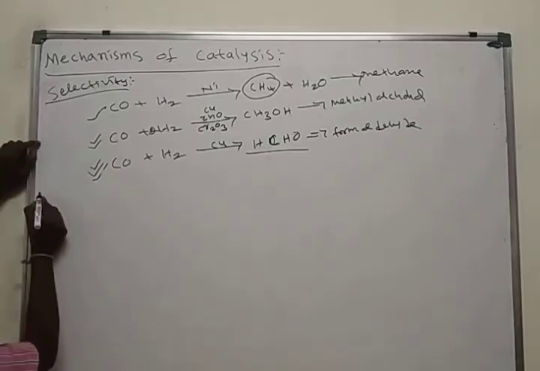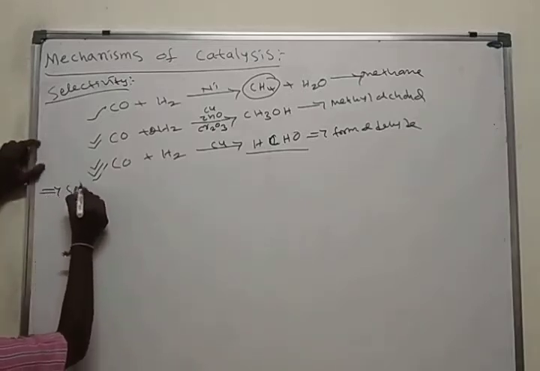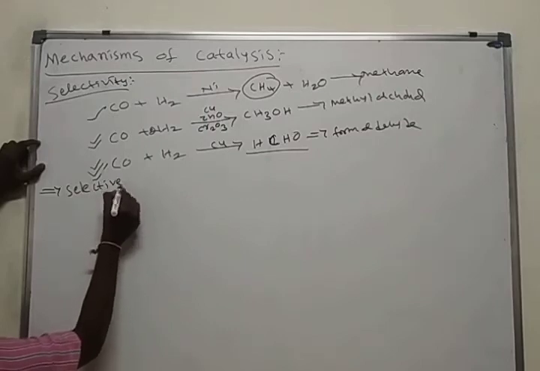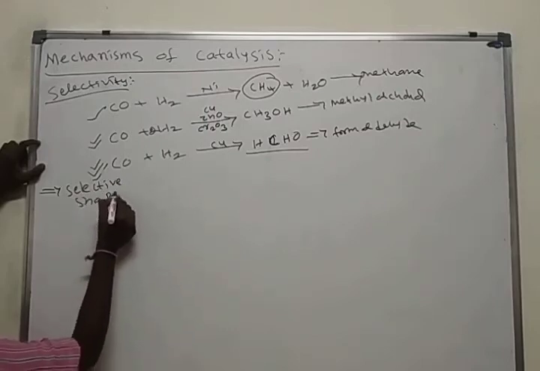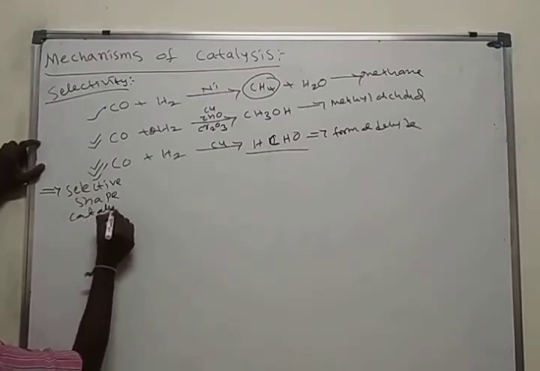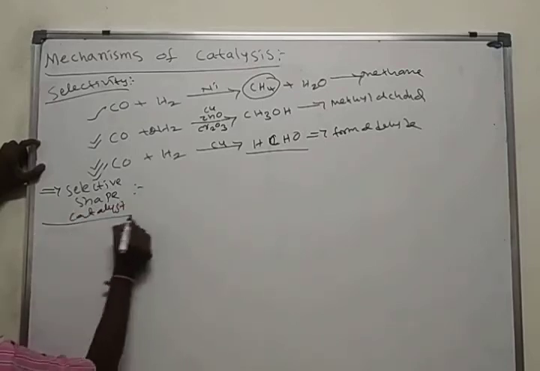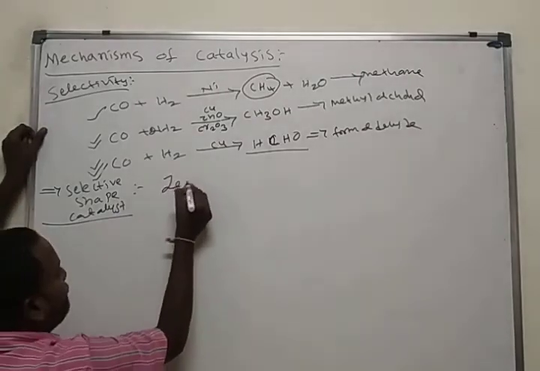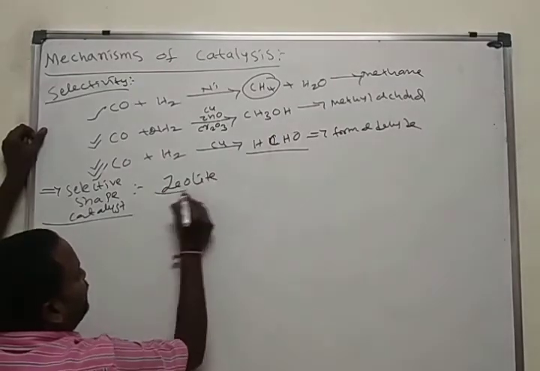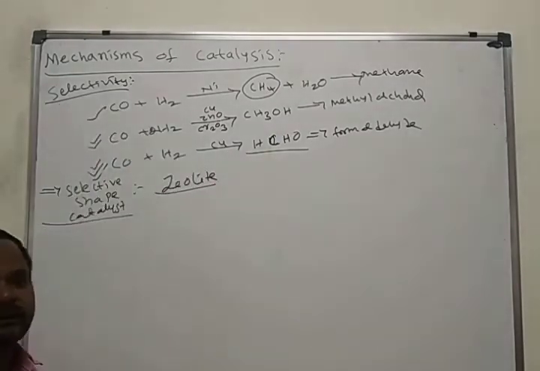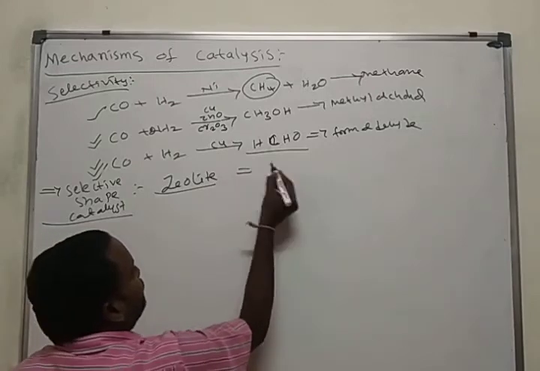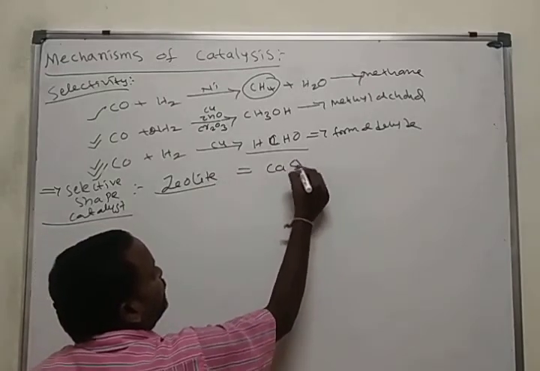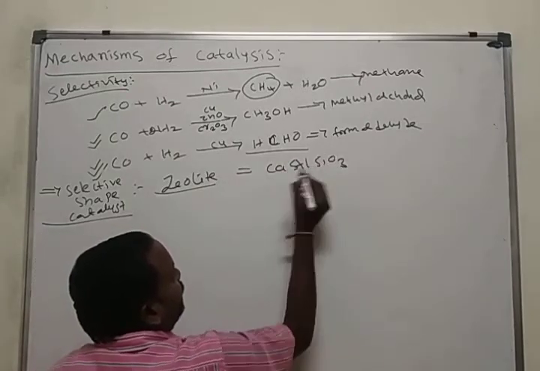And here one catalyst is there, the shape selective catalyst. One of the important molecules present in chemistry is zeolites. We saw these zeolites in first PUC. Calcium aluminium silicates we call zeolites.